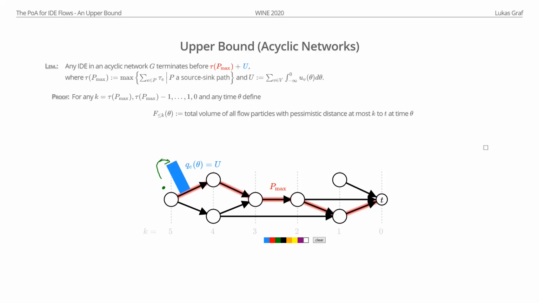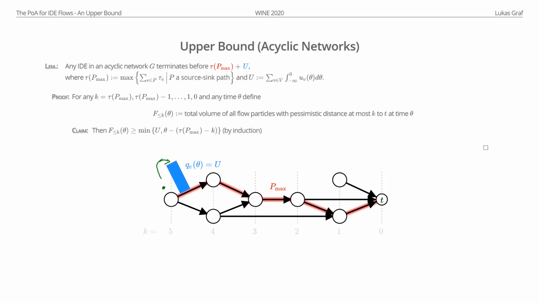And then for every such level of distance, we define the flow volume that is closer to the sink at every time. So for example, if you take k equals 4, then f smaller or equal to 4 at time theta is just the total flow volume closer to the sink than this dotted line here. Right? And so basically we want to prove that at some time all the flow is closer to the sink than 0. So it is at the sink, and then the flow terminates. Right? And we show this by giving such a lower bound on this flow volume closer to the sink, which you can show just by induction, that this bound always holds.